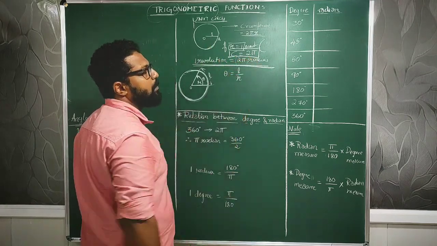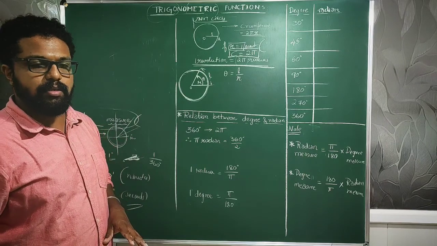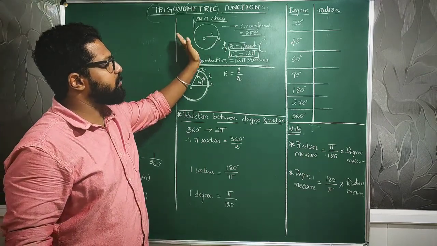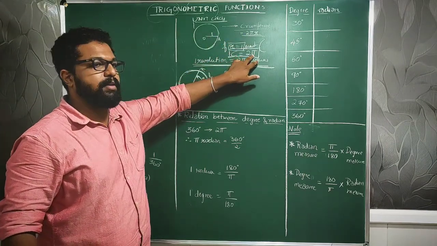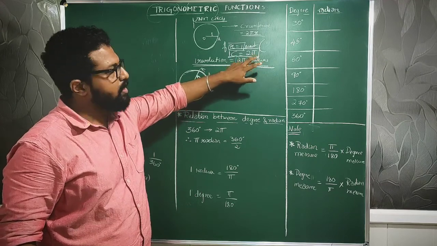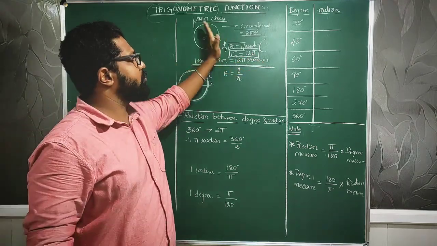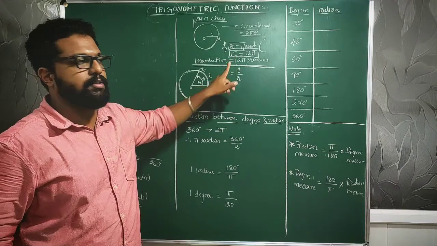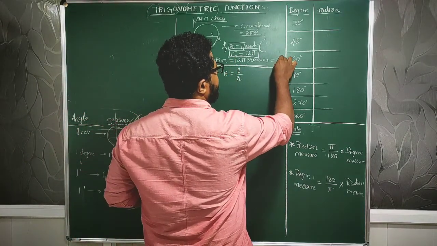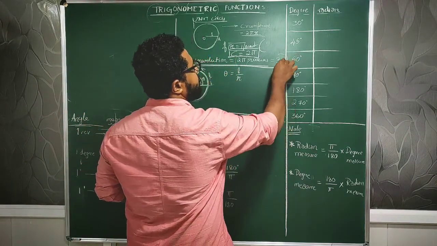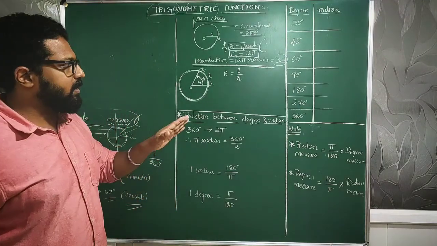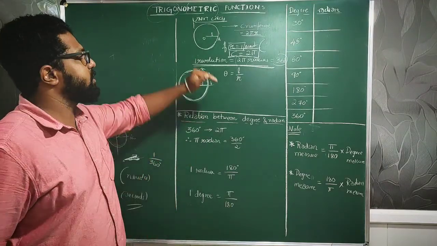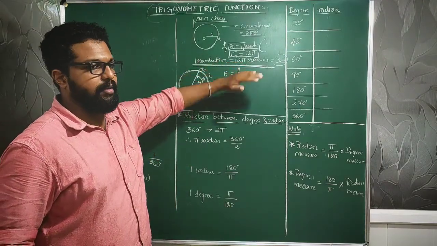Therefore, it is 2 pi radians. Clear? So one full revolution counts as 2 pi radians. The 2 pi radians is once again nothing but 360 degrees. Okay, 2 pi radians is nothing but 360 degrees. One revolution is 2 pi radians.